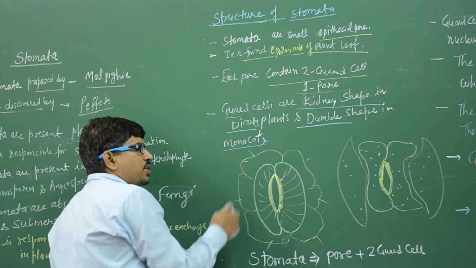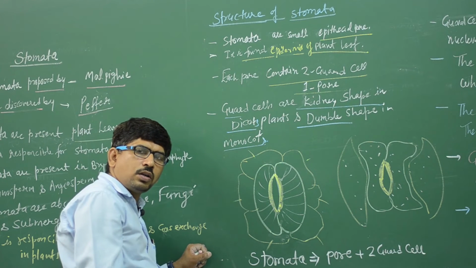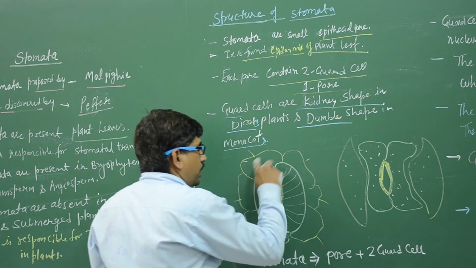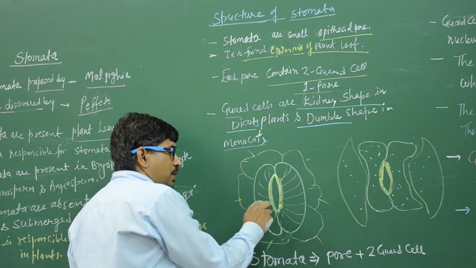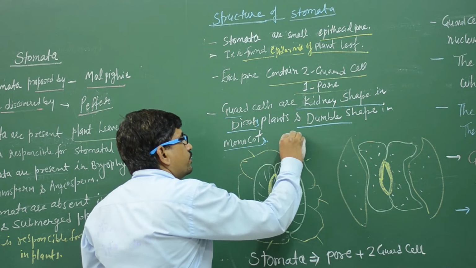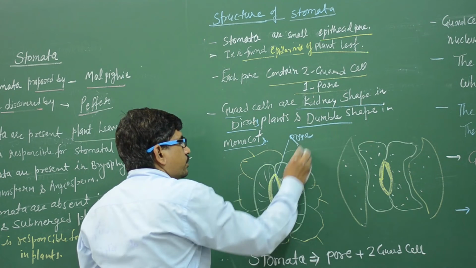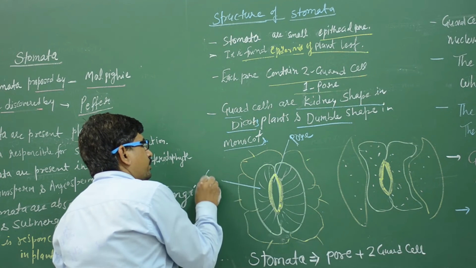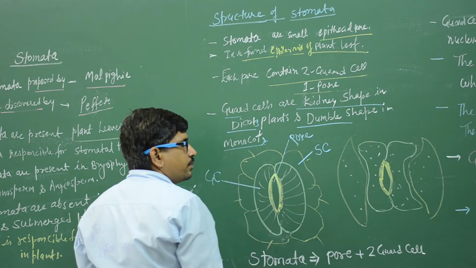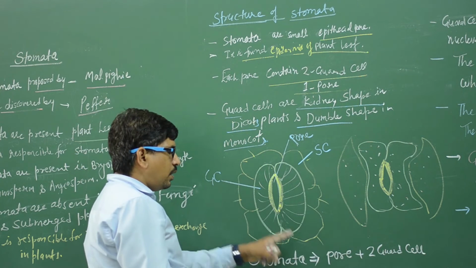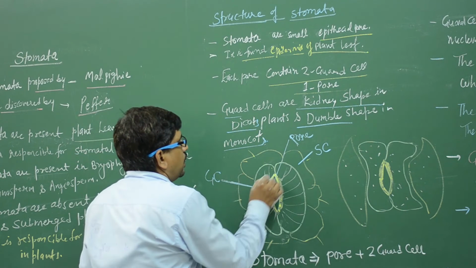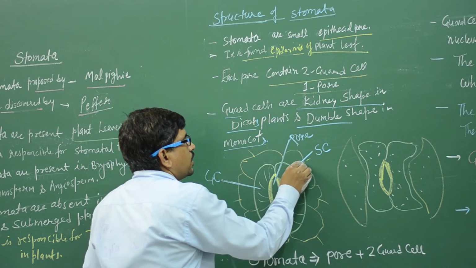So this diagram is which type of plant, monocot or dicot? This diagram is dicot and this one is monocot. In this diagram it is a stomatal apparatus because it contains the pore, these two guard cells, GC, and these are known as the SC, subsidiary cells. Three structures are present: pore, guard cell, and subsidiary cell.